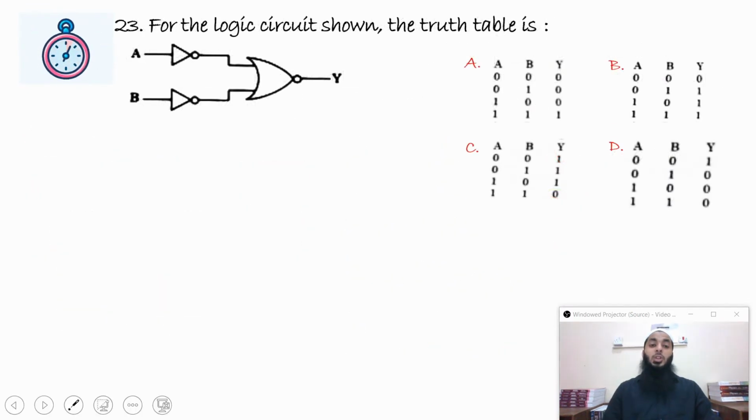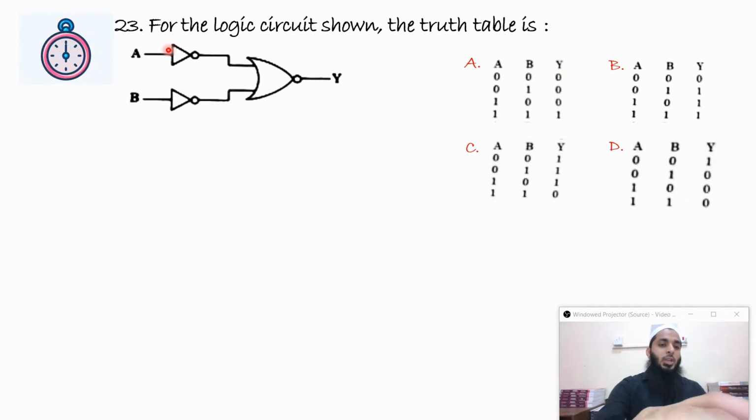Next question. For the logic circuit shown, the truth table is so and so. Now these are NOT gates, and this is a NOR gate. For a NOT gate, if you give 0 as the input over here, you'll get 1 as an output over here. Similarly, if you put 0 here, you'll get 1 here. So one way of solving this is you can try all the options. 4 options are there: 0 0, 0 1, 1 0, 1 1. So you can check for the 4 of them. You can easily get it without wasting a lot of time.